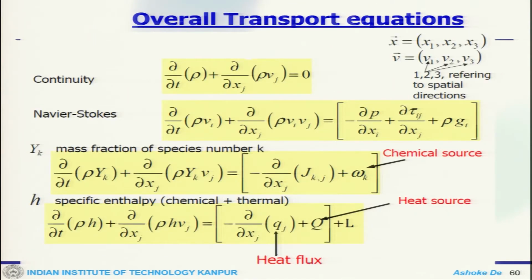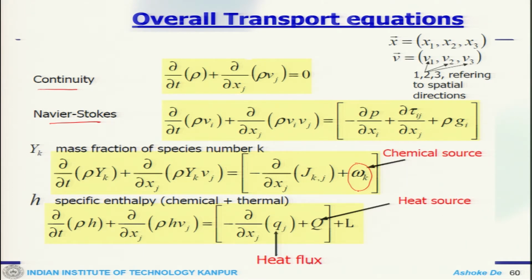Now if I put the things back together, what is important to look at is the basic governing equations that one has to have: continuity, this would be like this, then momentum, then you have individual mass fraction of species where this is the chemical source term that will tell you whether species production or destruction is there.